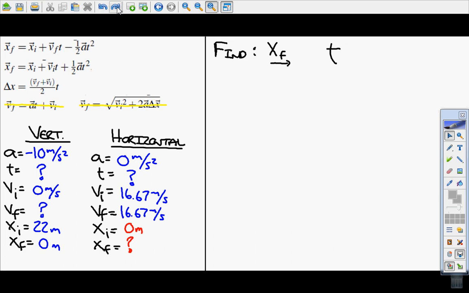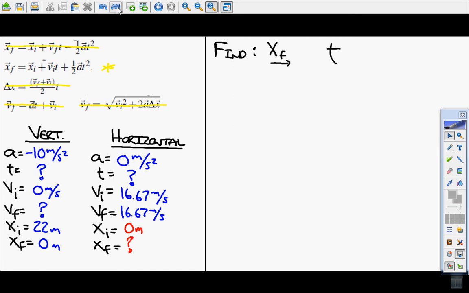I can't use that equation. I can't use this equation because I need final velocity, and again, those two would just cancel each other out. And I don't know what XF is, so I can't use this one, and I can't use this one because I don't know what XF is. Well, maybe I could, but the problem is I don't want to find XF, I want to find time.